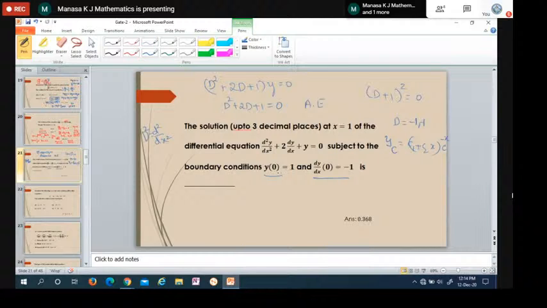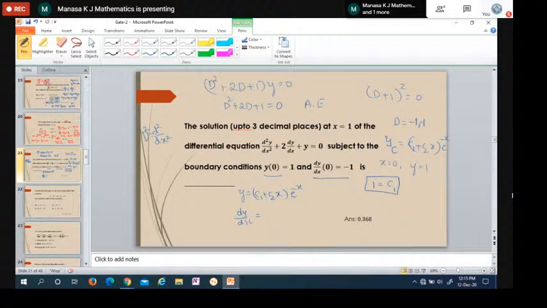Put y of 0 is equal to 1, that is, put x is equal to 0 and y is equal to 1. So 1 is equal to, here x is present, so this is completely 0, e power 0 is 1, 1 into c1 we get c1, so c1 value is 1. To find the next value, they have given the next condition, dy by dx, so we should differentiate this first, then I can substitute. Y is equal to c1 plus c2 of x of e power minus x. Differentiate.